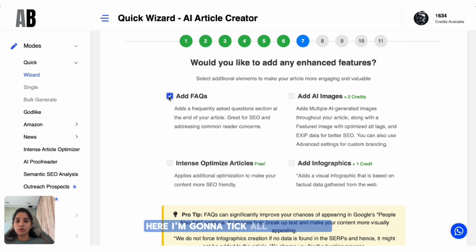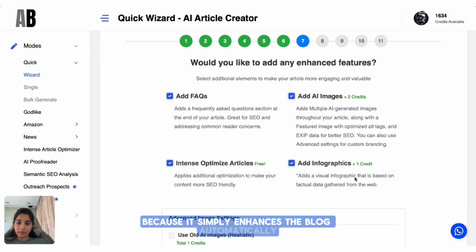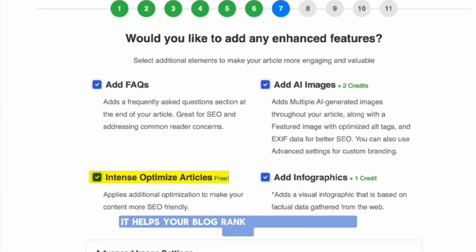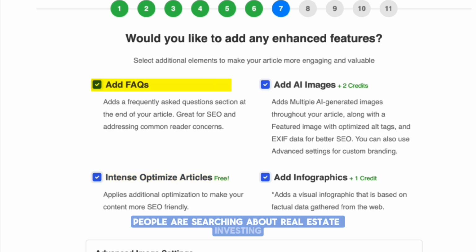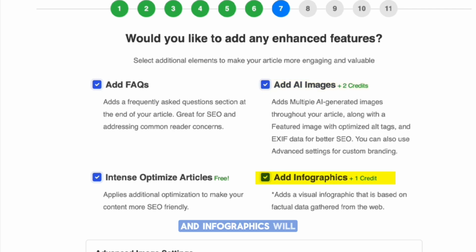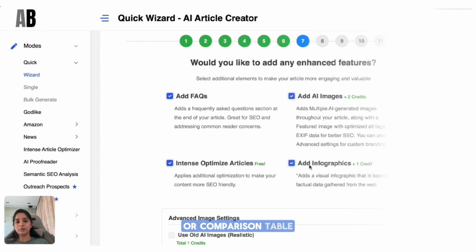Here I'm going to tick all the 4 boxes because it simply enhances the blog automatically. Intent optimized article helps your blog rank better by improving flow and keyword density. FAQs will add real questions people are searching about real estate investing. AI images will add visual elements like maps, houses, or neighborhood shots in the blog. And infographics will include things like investment pros and cons, or a comparison table.